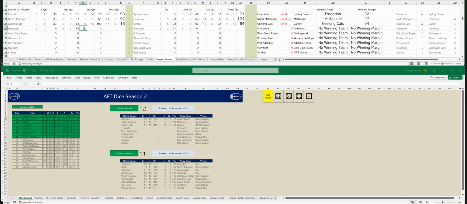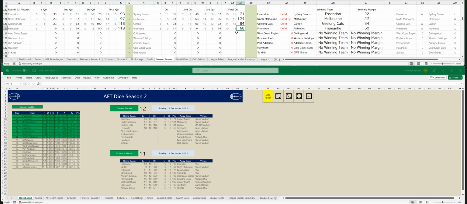Fremantle after halftime have kicked 6 goals, 5. So that's 12 goals, 8. To Richmond, 4 goals, 1. So it's 9 goals, 5. Now let's go into the last quarter. Fremantle have got a healthy lead. Fremantle have kicked 6 goals, 2 in the last quarter, so that's 18 goals, 10. To Richmond, 1 goal, 3, so that's 10 goals, 8. And Fremantle have won comfortably by 50 points.